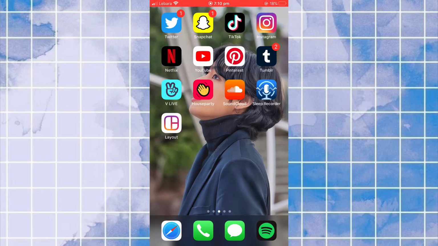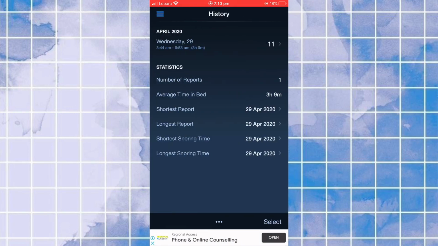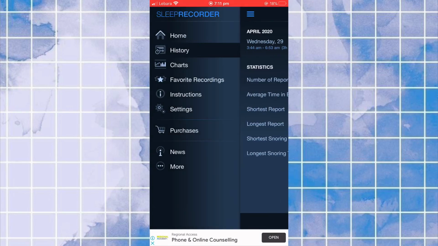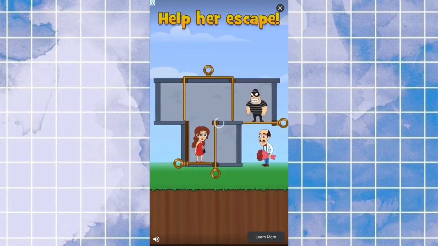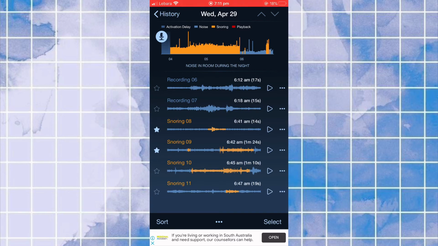Sleep Recorder is basically just, I wanted to see what I sound like, what happened in my sleep, if I talked or anything. Scary stuff happened. I've heard knocking on my window. Oop. So like this is literally.